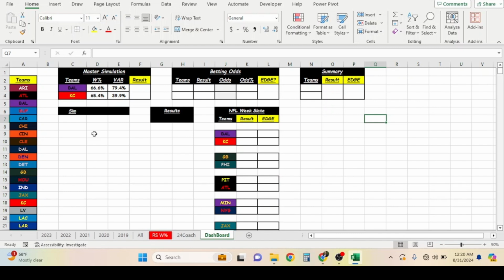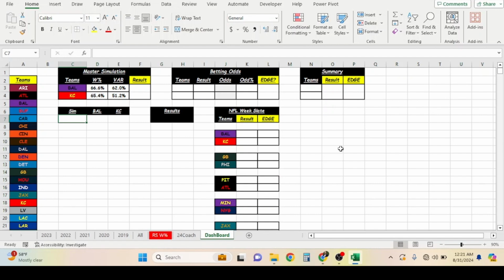Well, what we're going to do is go to the Sim tab. In the Sim tab, you'll put one team, Baltimore, and then I'll put the other team, Kansas City. And we're actually going to run a simulation, a Monte Carlo simulation. Like I told you guys, us at Grandstand Sports Data, we basically would have been done right here when it came to win percentage, but we're going to move it on to like if you're building a real model. For us, we didn't want to make it this robust, but we did want to walk you through a tutorial of making your own model.